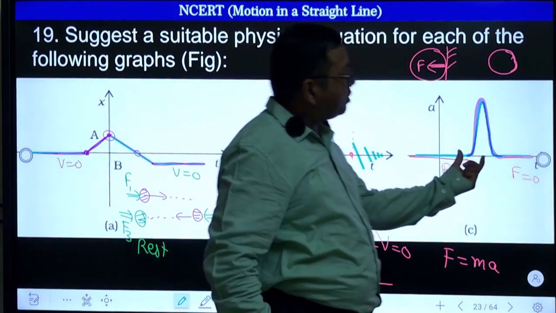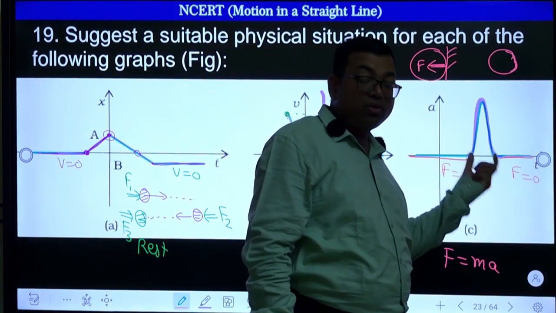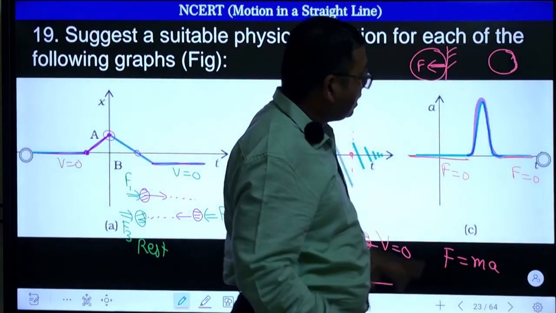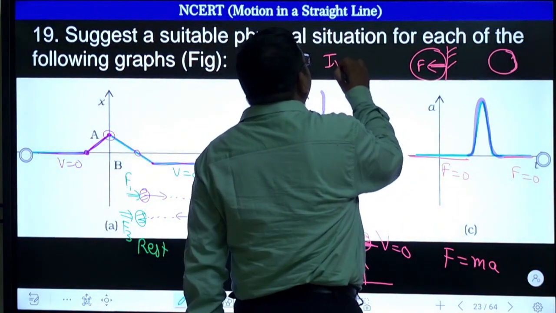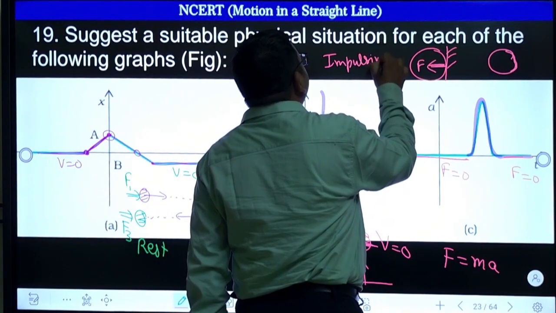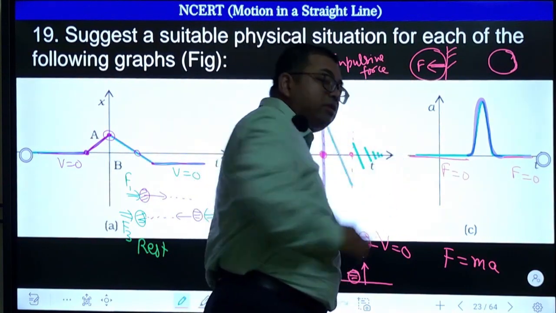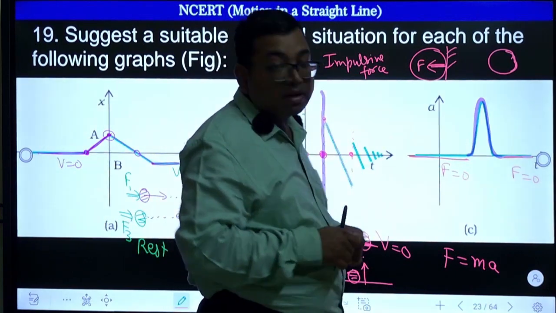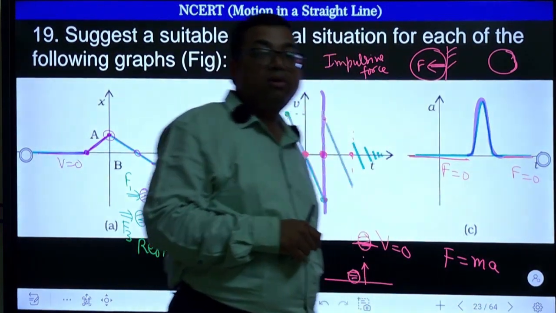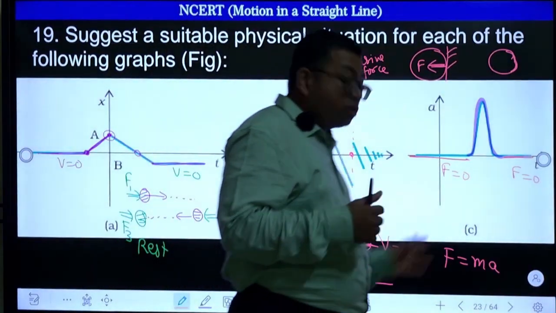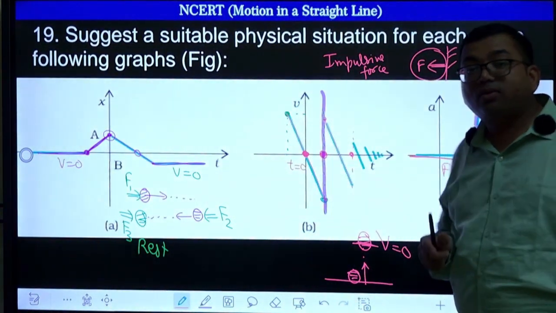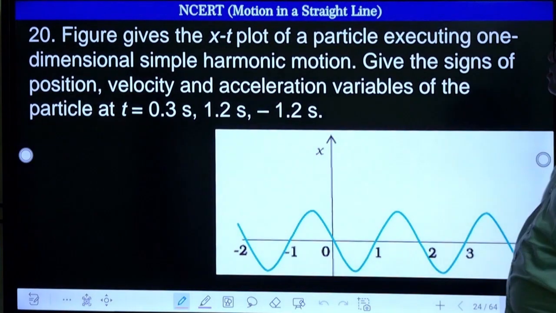But that will happen for a very small time interval. That force is a variable force. You can say it is an impulsive force. But the nature of force is not constant. Force itself is variable during that small interval of time, right? Good question, very analytical and practical question. Let us move to the next.